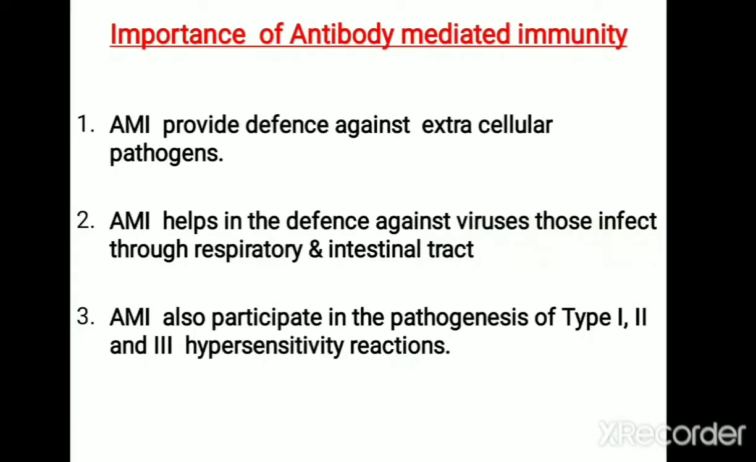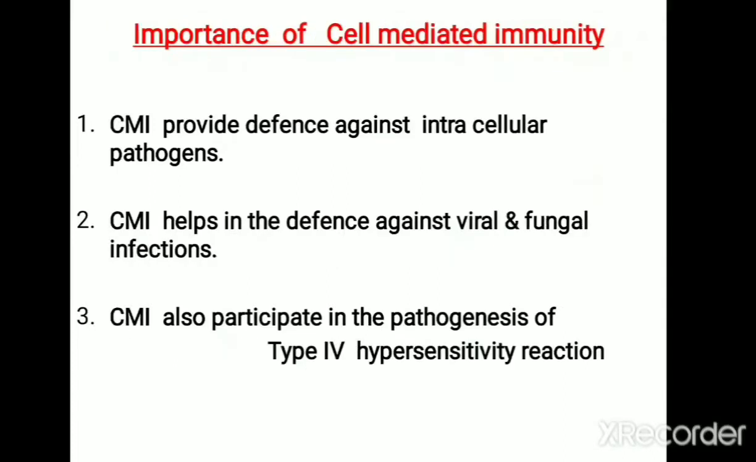There are four different types of hypersensitivity reactions. One is type 1 hypersensitivity reaction, type 2, type 3 and type 4 hypersensitivity reactions. Type 1, 2, 3, these three are mediated by B lymphocyte, whereas type 4 hypersensitivity reactions are mediated by T lymphocyte. So these are the importance of B lymphocyte. One is they provide defense against extracellular pathogens. The second thing is they mediate type 1, 2, 3 hypersensitivity reactions. And the third thing is they help in the defense against viruses that infect the respiratory and intestinal tract.